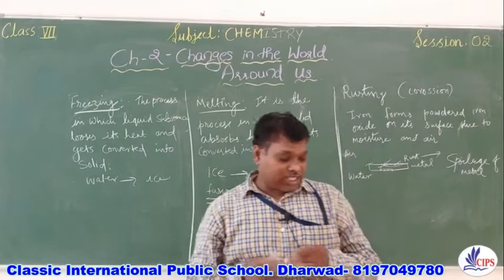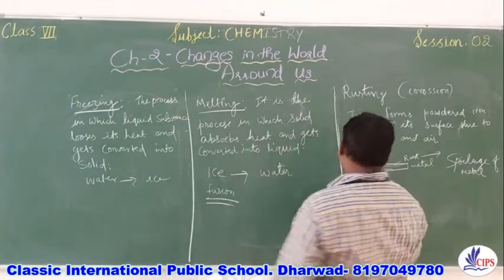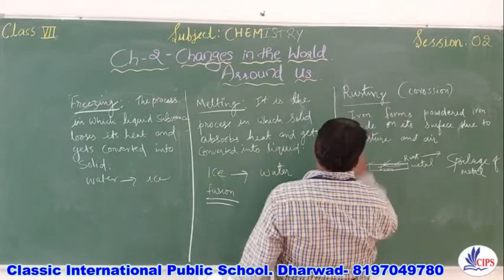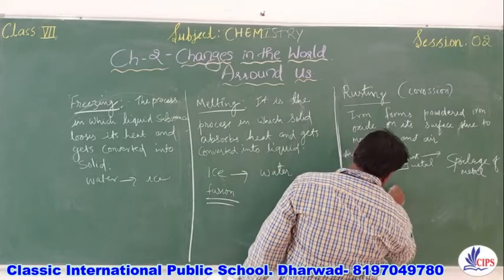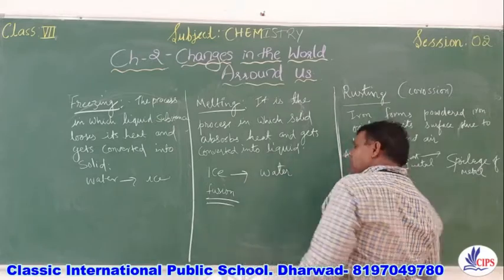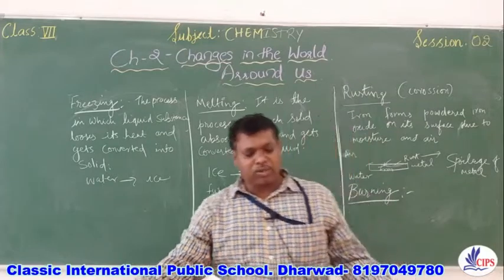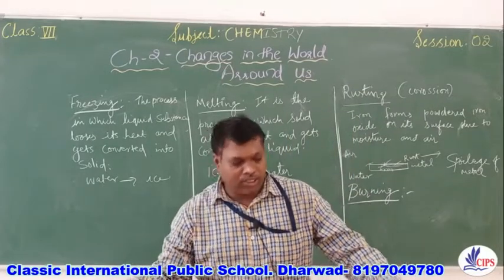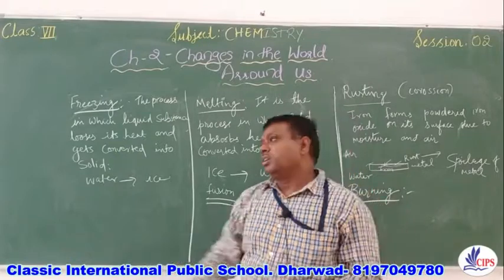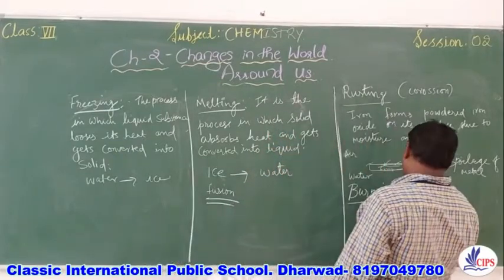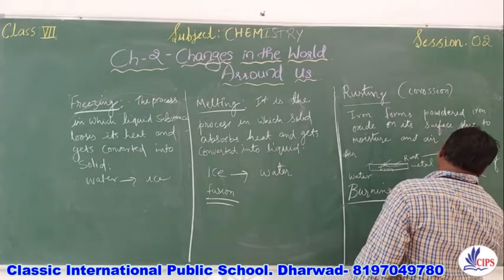Now the next process which we need to discuss is the opposite, that is, rusting is slow. The next topic which we are going to talk about is burning. So burning is the process in which a substance burns in oxygen to give off heat and light. What is happening when something is burned? It gives heat as well as light.